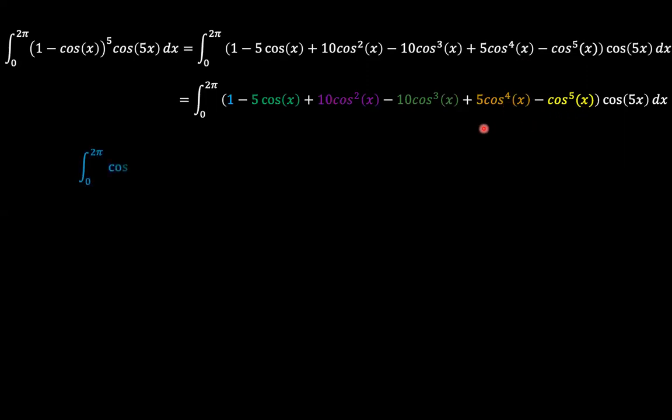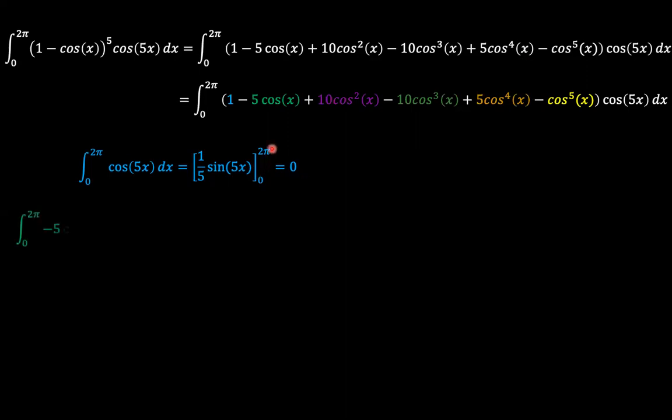So we have the purple, the green, the somehow it's not really orange, and then the yellow term. And so let's take the blue term as our first item to integrate, which is cosine 5x times 1, which is the integral of cosine 5x, and that amounts to 0, since sine 5x over 5, you plug in 2 pi, plug in 0, solve, 0.